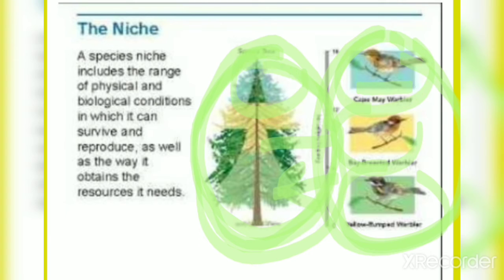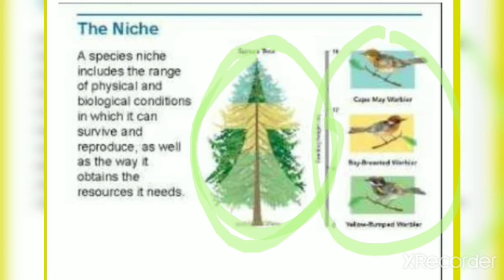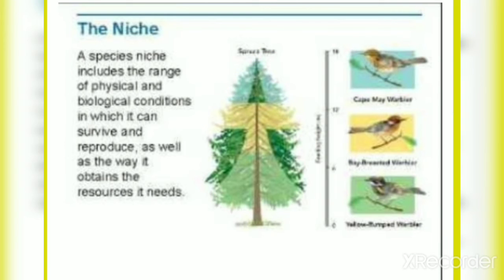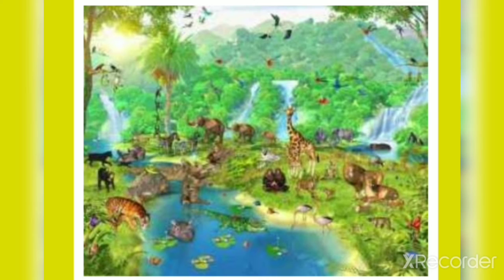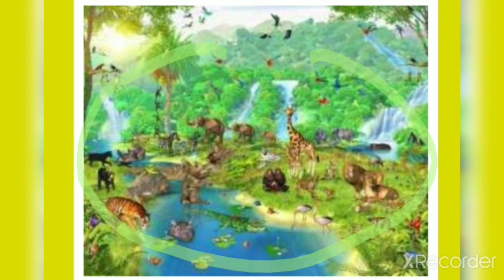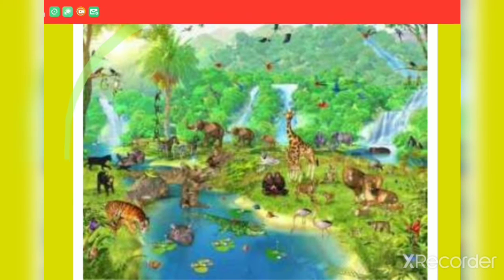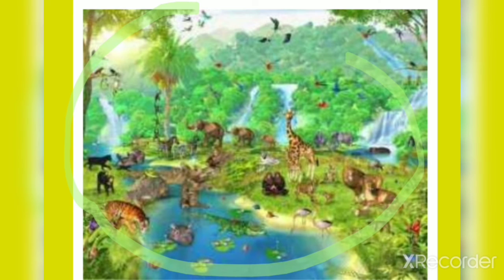So hope you have understood what is the difference between habitat and a niche. Like one more example, you can see that in this forest so many organisms are living, like giraffe, tiger, elephant. They all are living in this single forest. So this forest, complete forest, is their habitat. But what is their niche? Niche is this small place where this giraffe is living. They eat from here, they do all their day to day activities here.